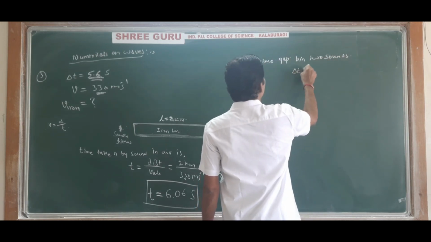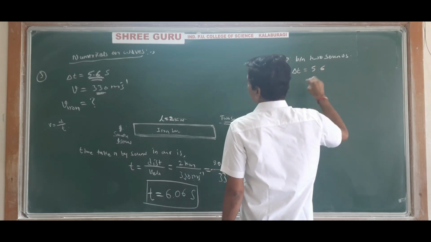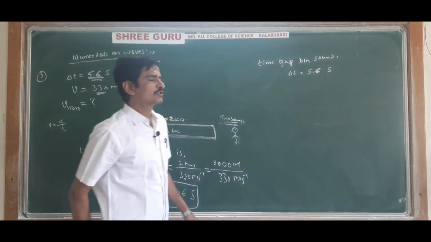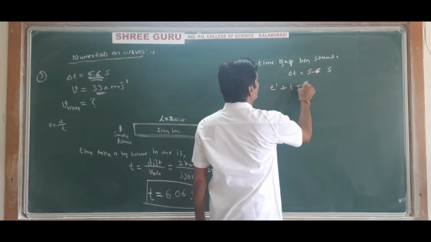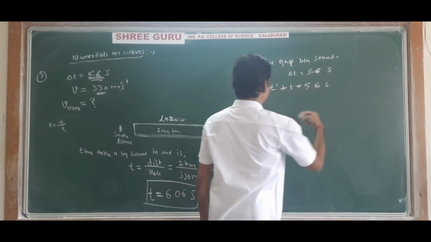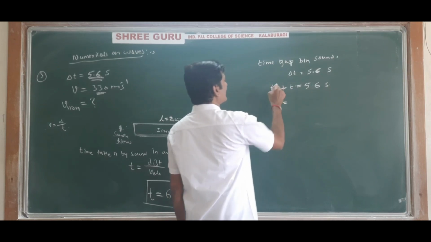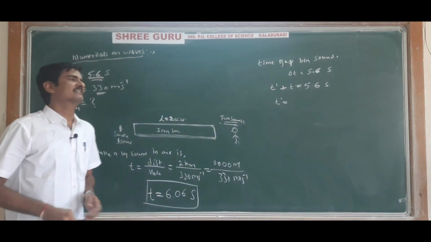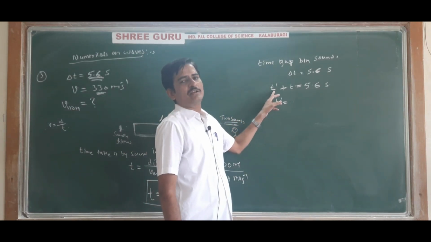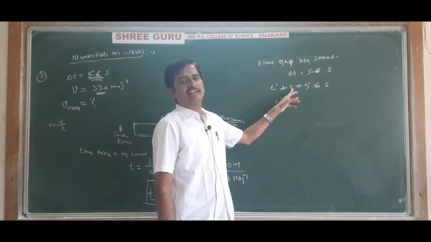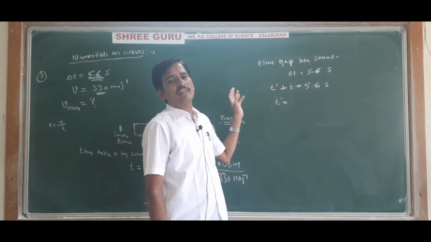that is delta t is equal to 5.6 second, so t minus t dash is equal to 5.6 second. Here t dash is the time taken by the sound in the iron bar, and t is the time taken by the sound in the air.